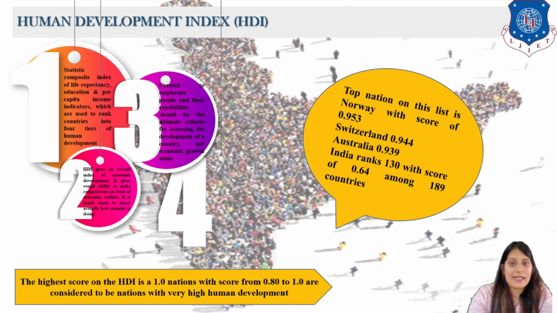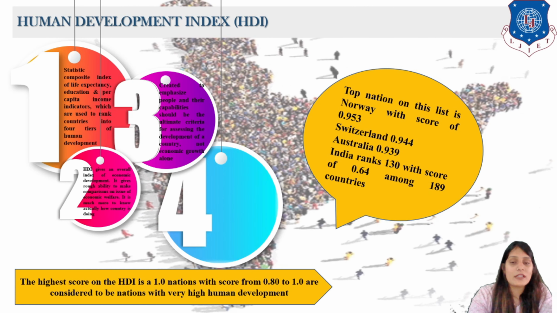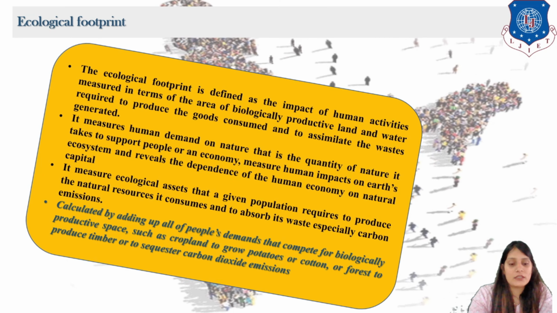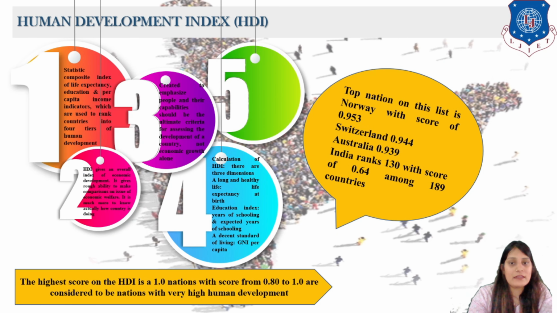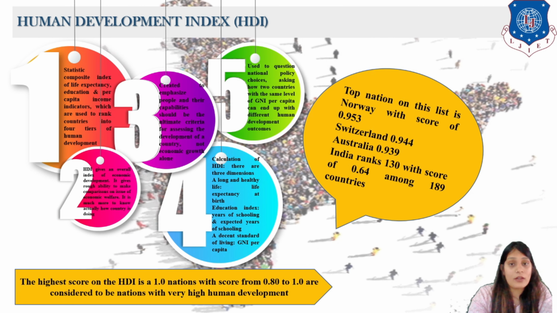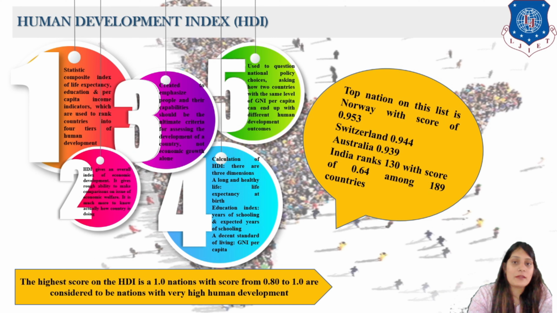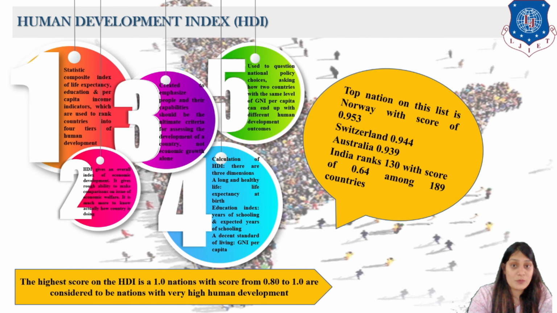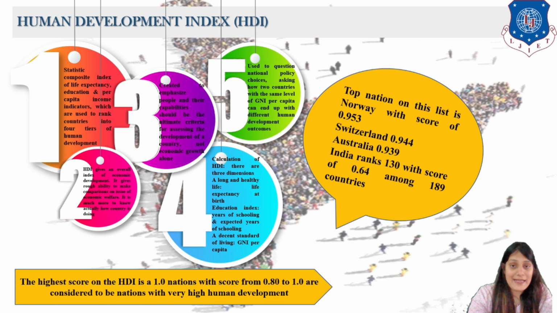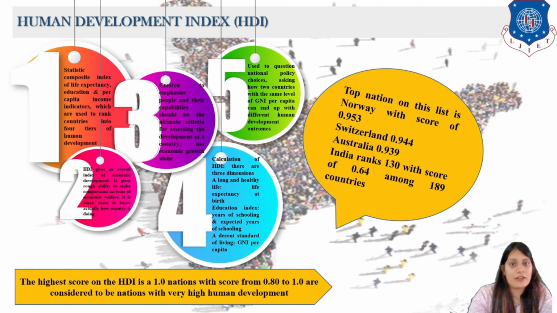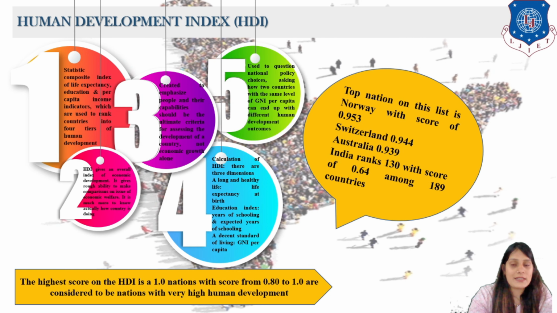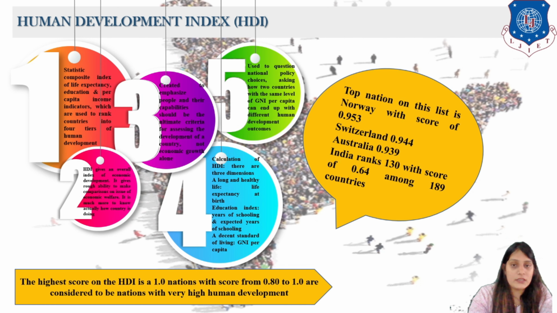Now let us discuss how the Human Development Index can be calculated. What is actually a Human Development Index? You can see here life expectancy, that is, living a long, healthy life. Then we are going to see the education index, what education is present and how much future education is going to be sought. And last, we are going to see the living standard. So this is HDI.